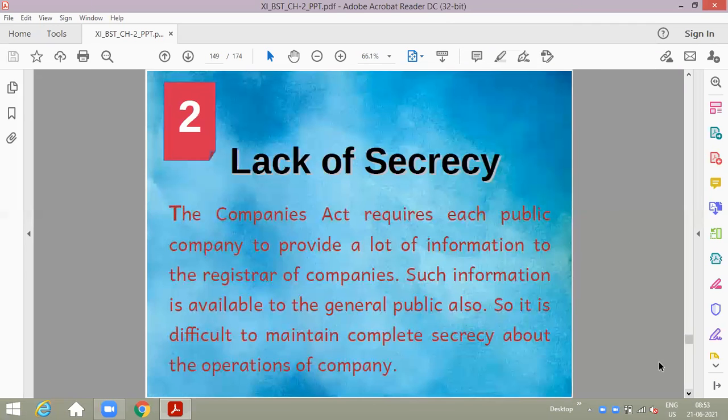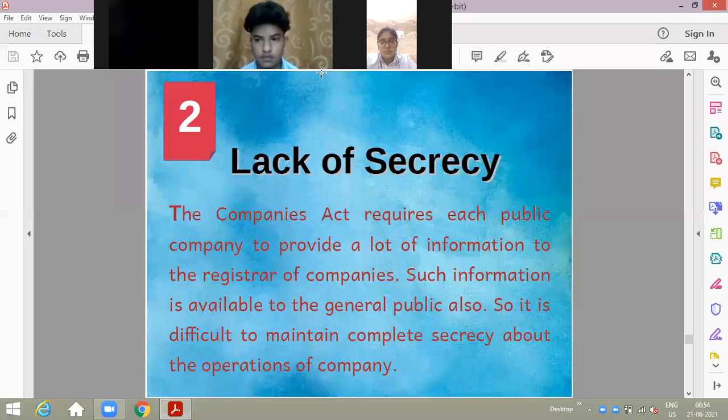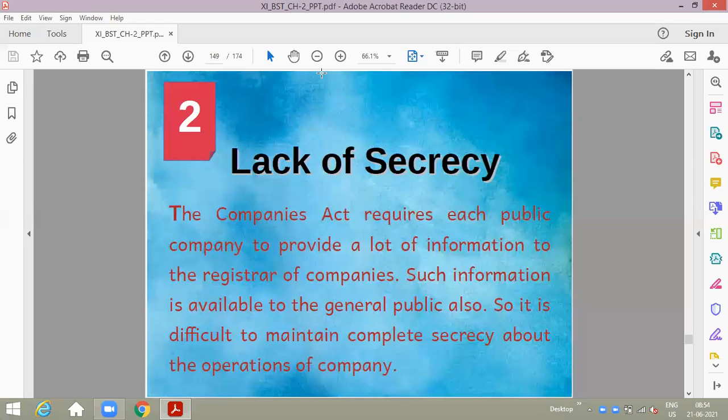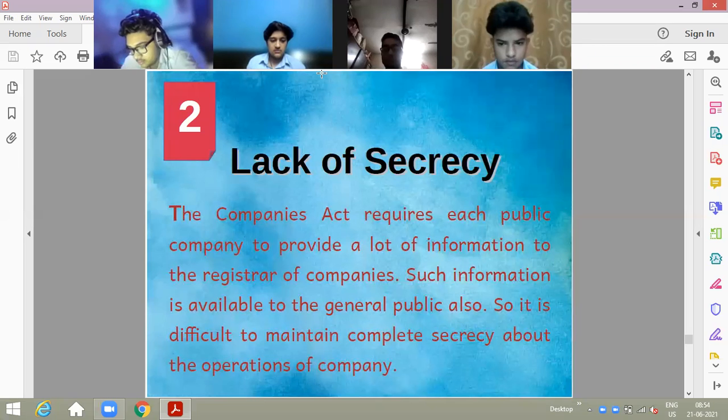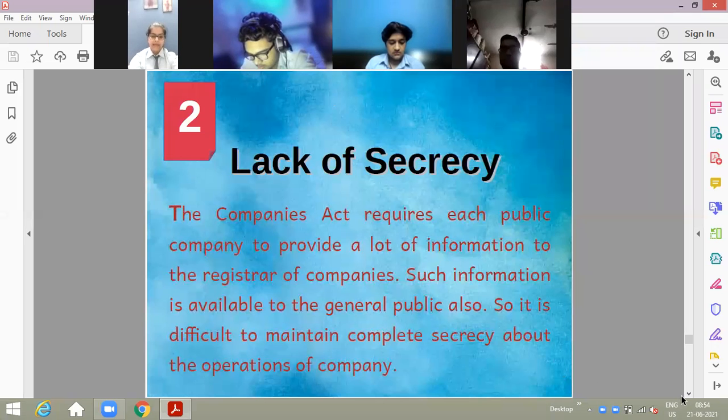Then we have the second one, which is lack of secrecy. There is a lack of secrecy also, because there are a lot of members. As you know, there are a lot of members in this case. And when a lot of members are there, somehow the secrecy is not maintained. Somewhere it is possible that there would be leakage of information going out from the company to outsiders.